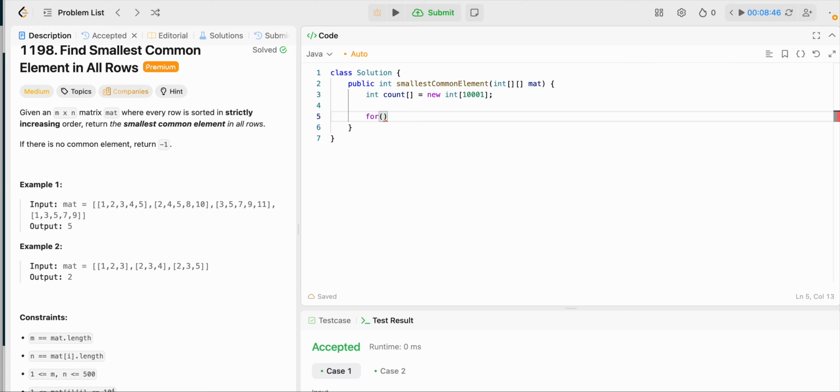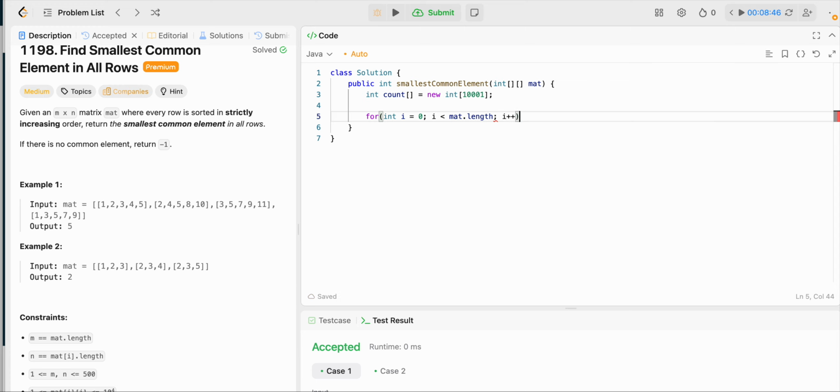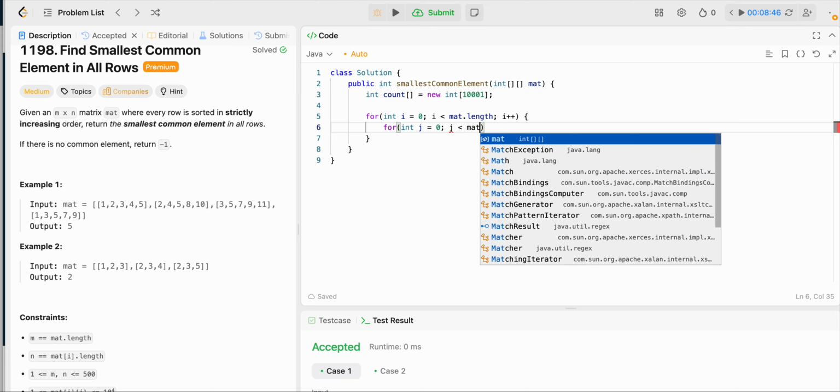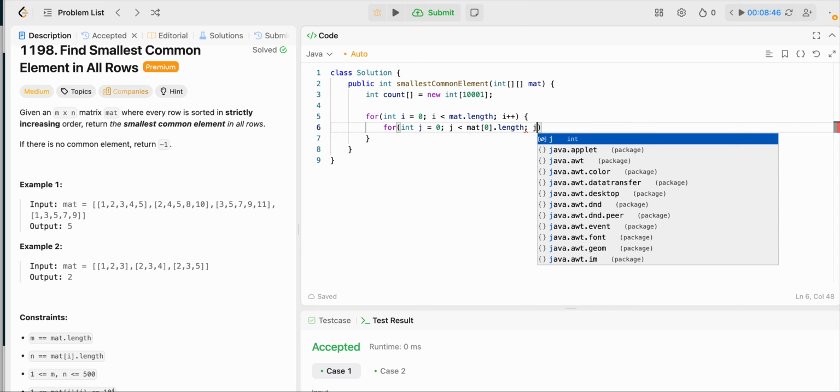So we're going to have 2 for loops. int i equals 0, i is less than mat.length, i plus plus, and then we're going to iterate through the row after columns. We're going to use int j equals 0, j is less than mat[0].length, j plus plus.